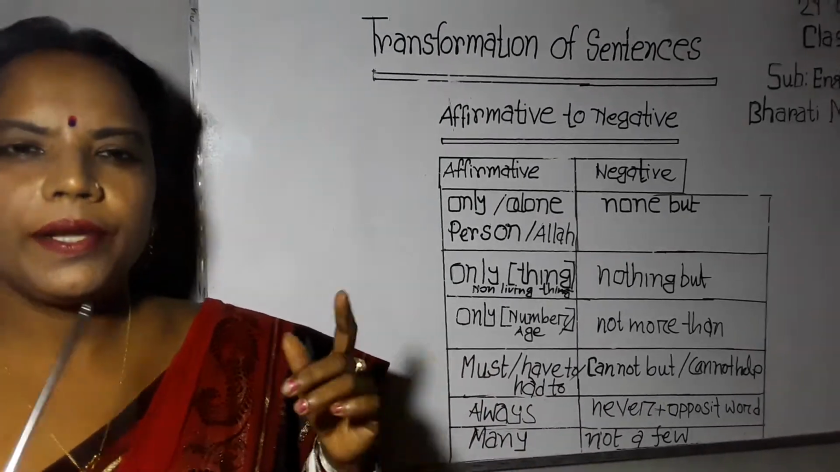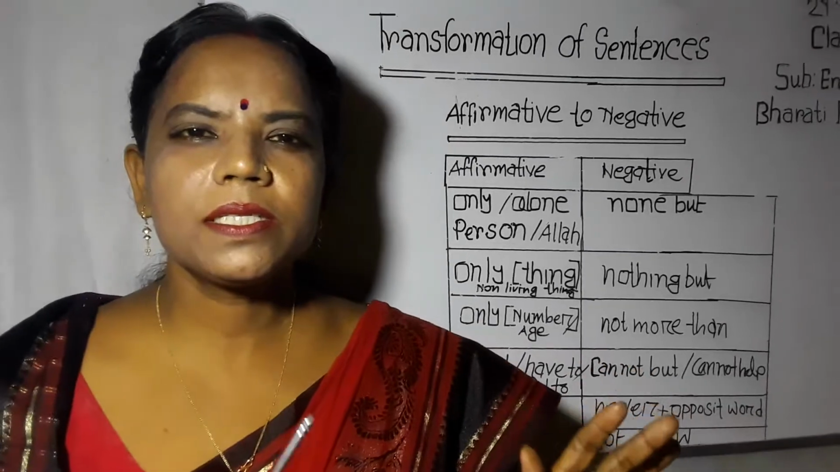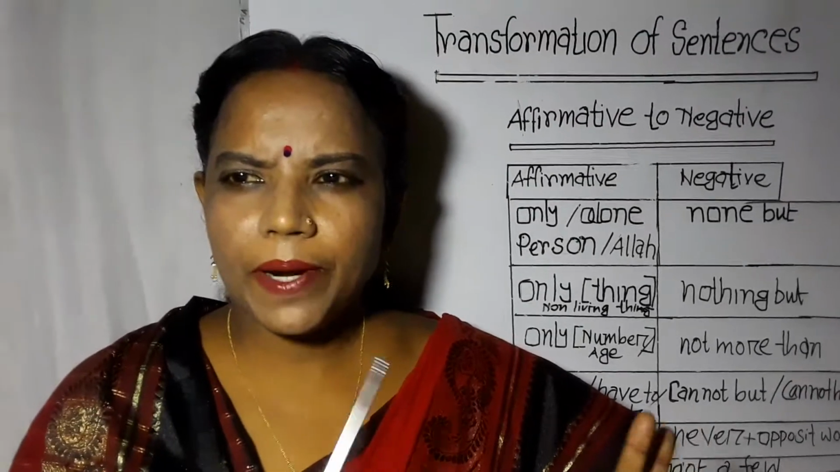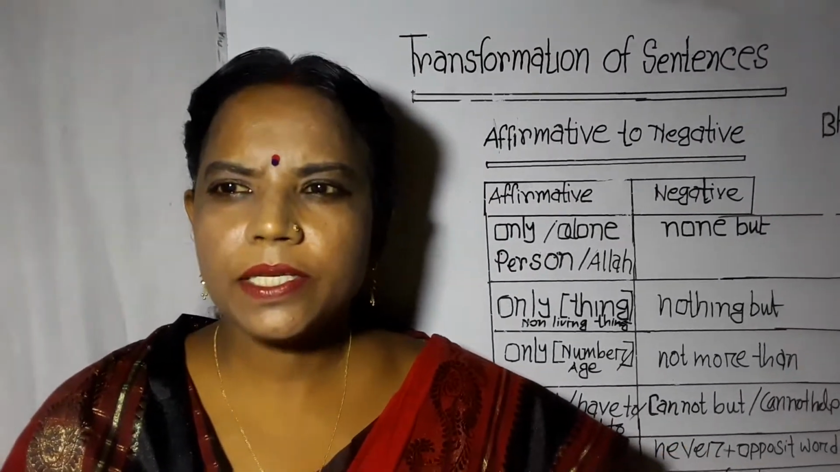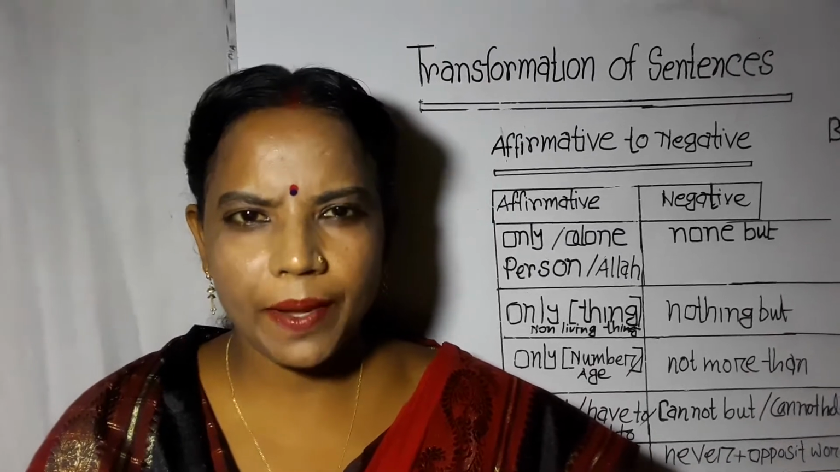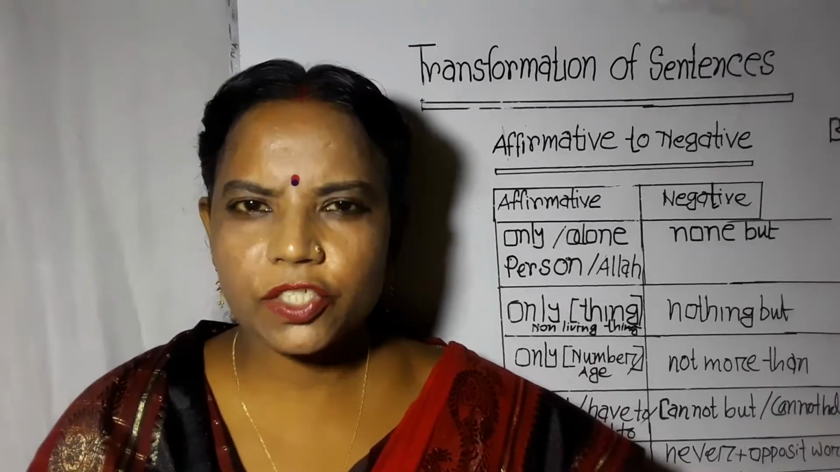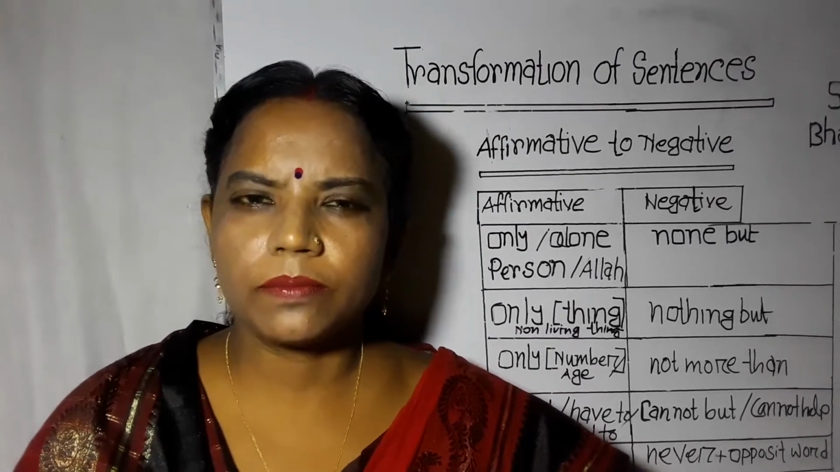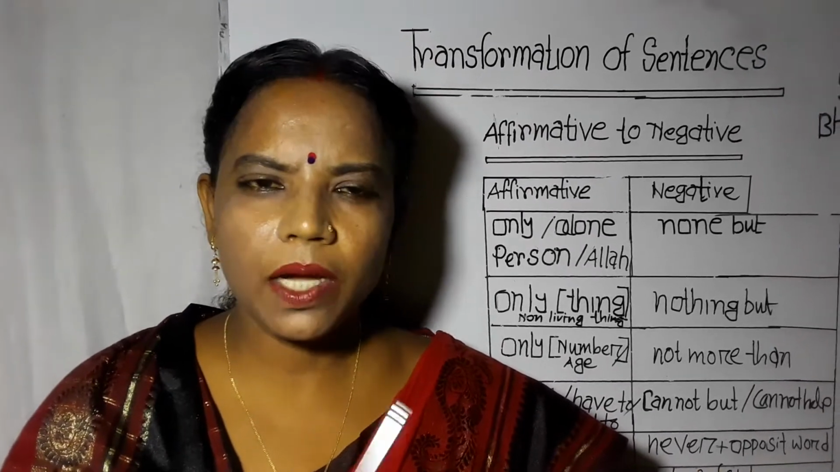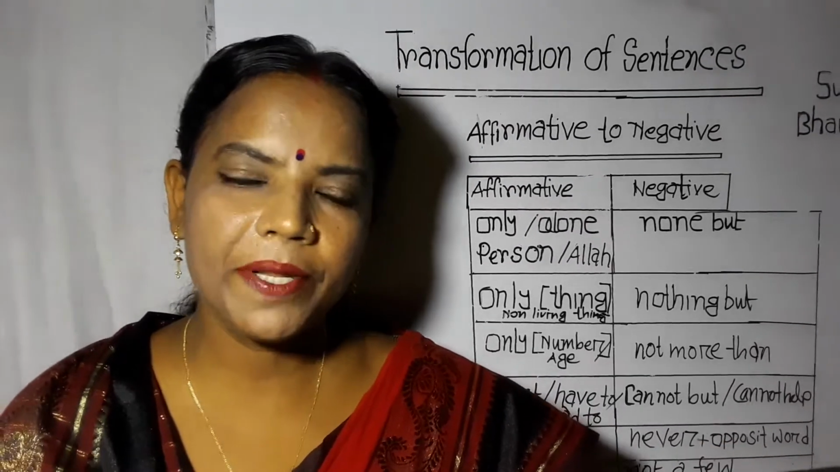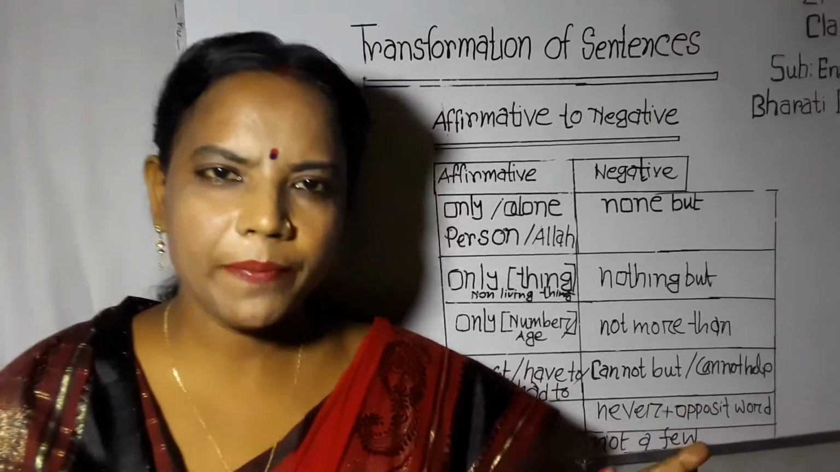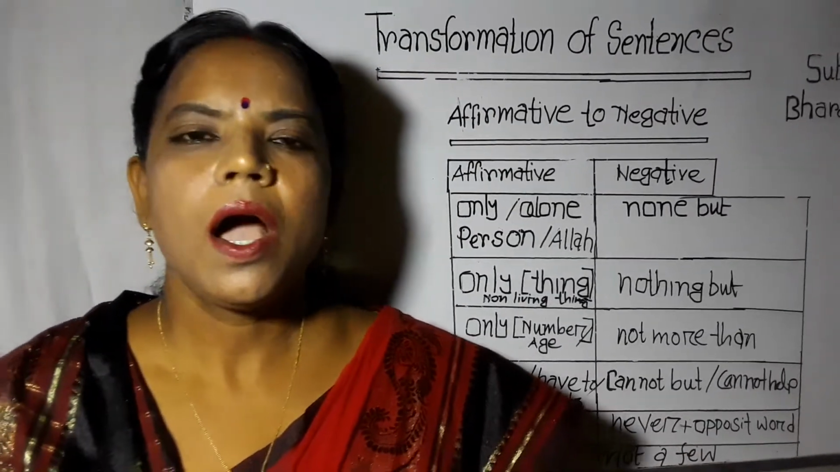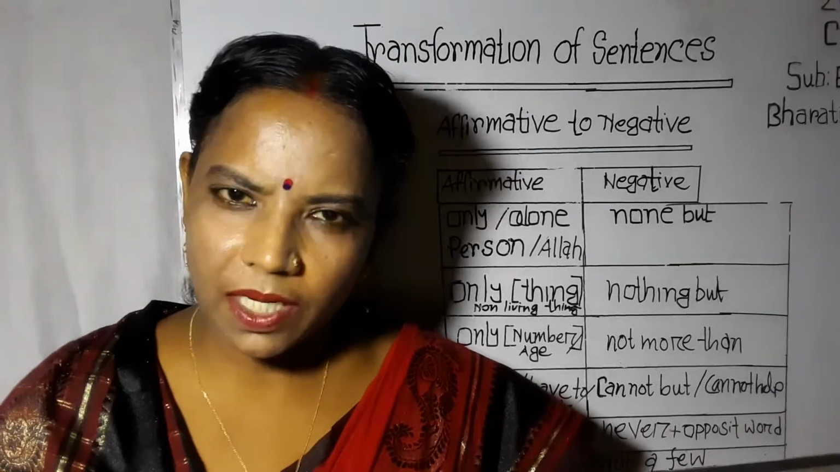In this way, next rule: if any affirmative sentence has every, there is no is used instead of every, then the next word of every, then but is used, and then the next part of the sentence. For example, we can say, every mother loves her child. It is an affirmative sentence, but when it is changed into a negative sentence, it will be turned into, there is no mother but loves her child.